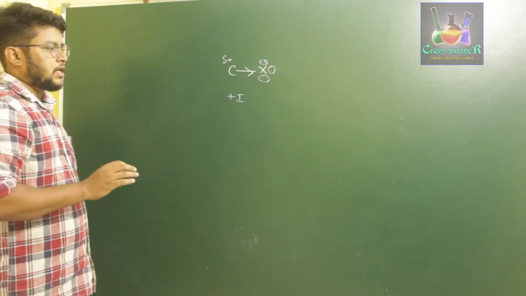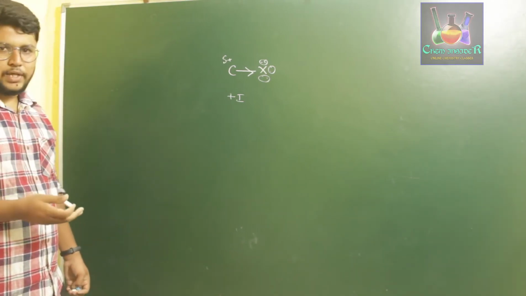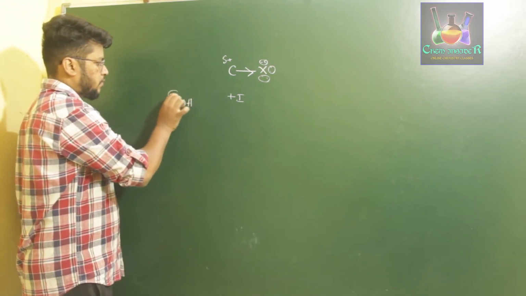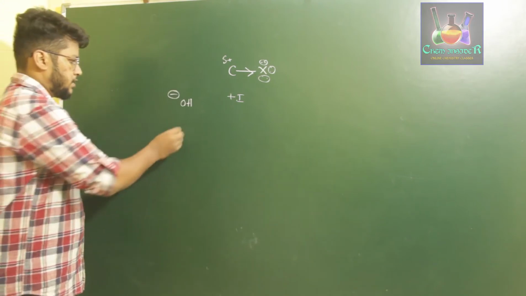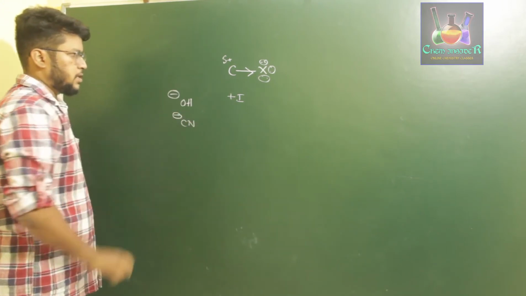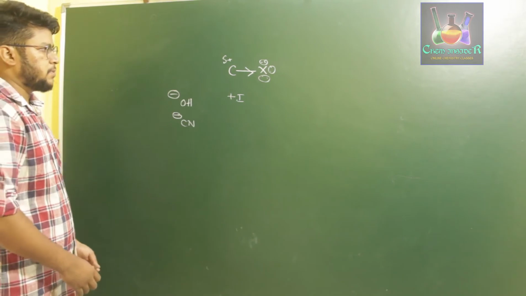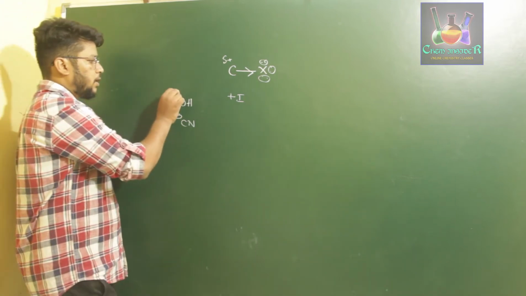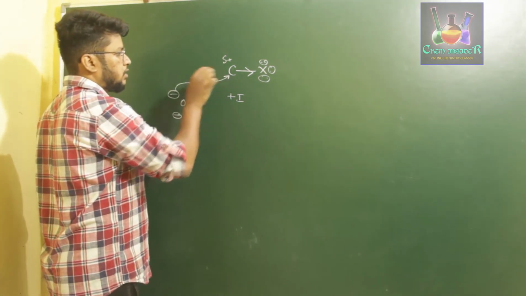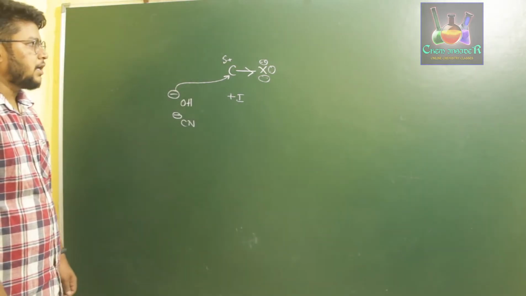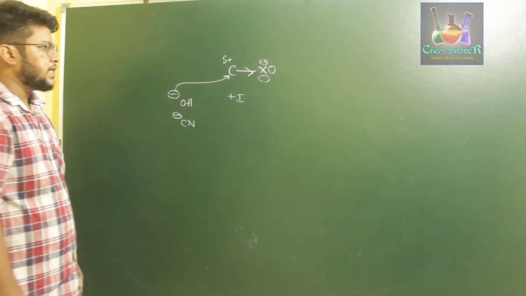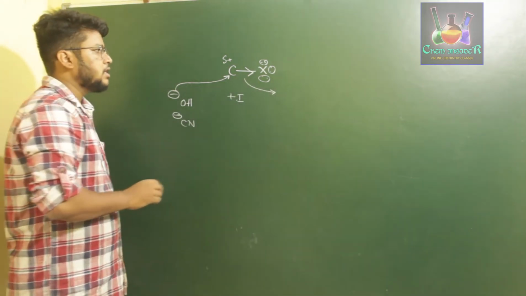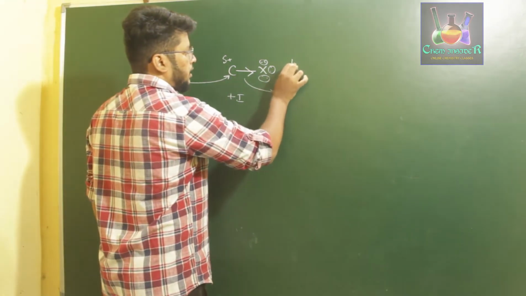So when there are nucleophiles, that is electron rich species such as OH minus or CN minus, and we treat those electron rich species with these carbon and halide compounds, or haloalkanes, what happens is the lone pair of the electron rich species attacks the carbon, which has a slight delta positive charge. This makes the halogen leave the reaction site. Hence, these halogens are said to be a better leaving group.